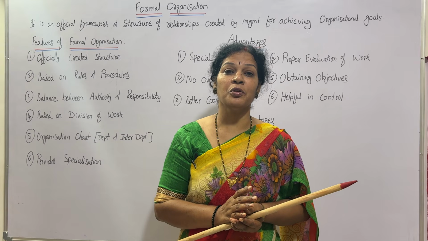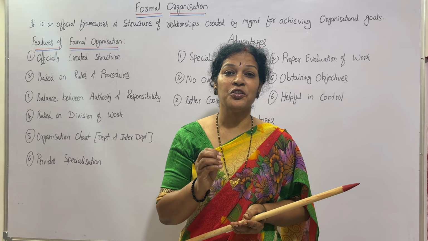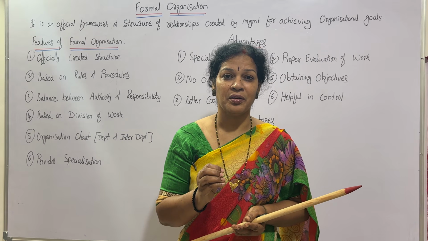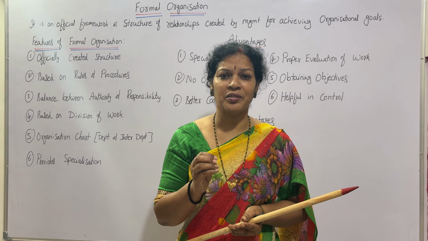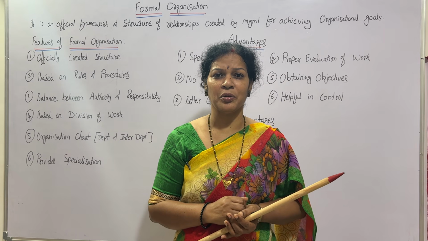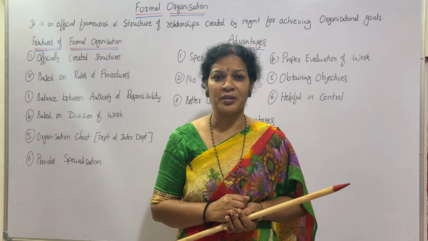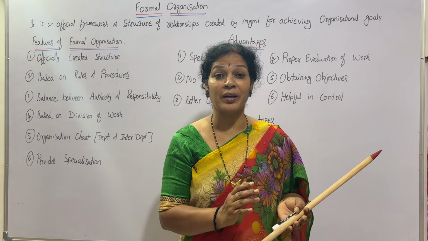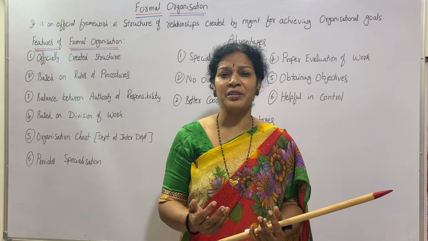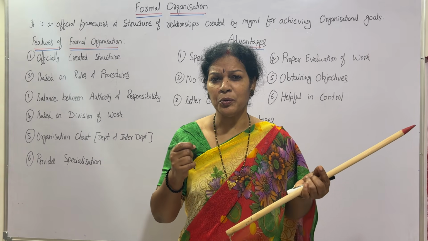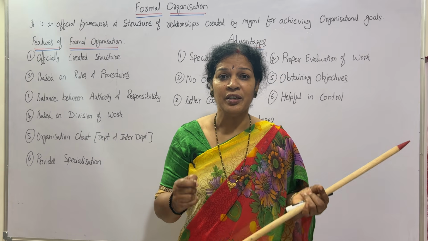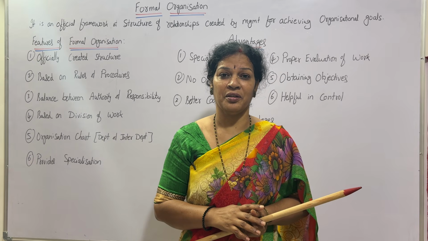Formal organization is going to give a clear cut picture to the entire organization, all the employees of the organization: who is the authority, how the things are going on, who is responsible, on what basis the organization is going on, how is the division of work, who has to do a particular work, and who is responsible for that work. Departmental wise, the entire organization A to Z, all the details are very clearly mentioned through the formal organization.